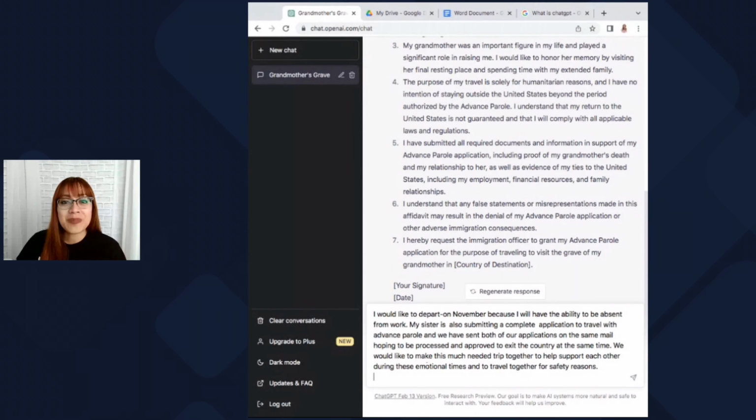So we're going to go ahead and push it a little bit further. I'm going to add here that I want to go visit in November because of work reasons. And I'm going to also add that I want to be approved with my sister because it's safer for me to travel together, and also for emotional support. So let's see what it does with this.